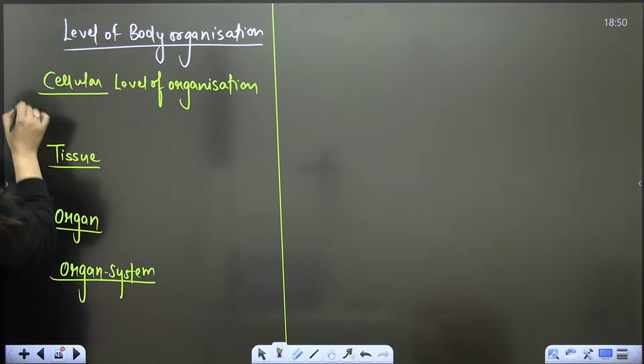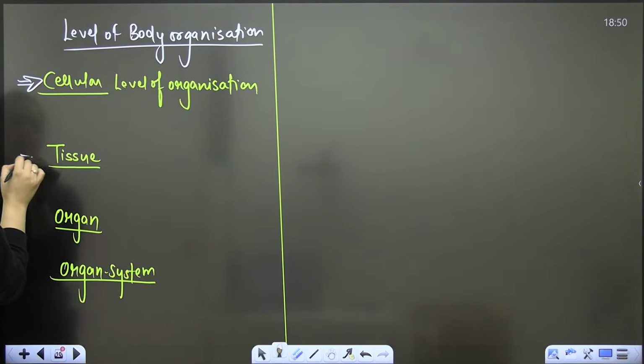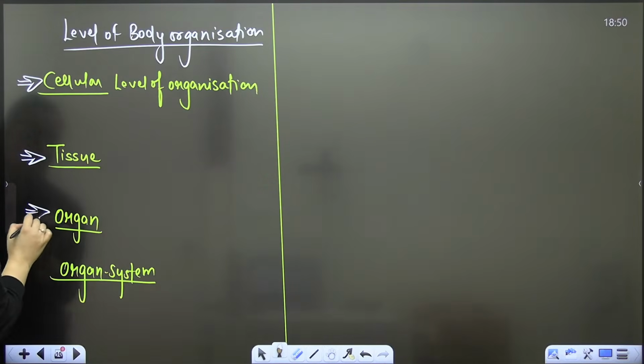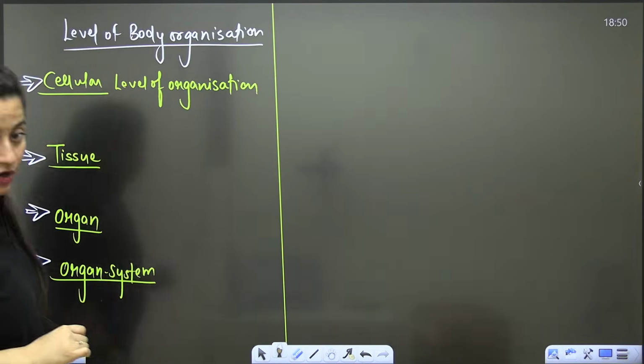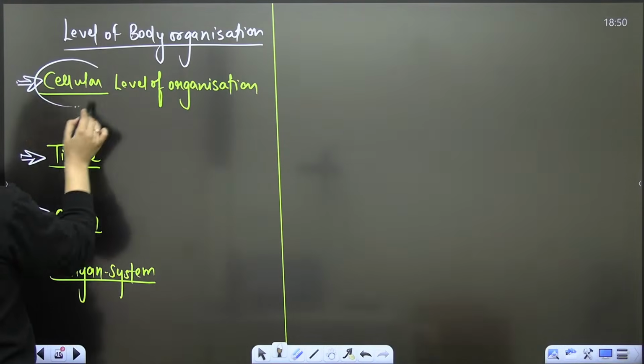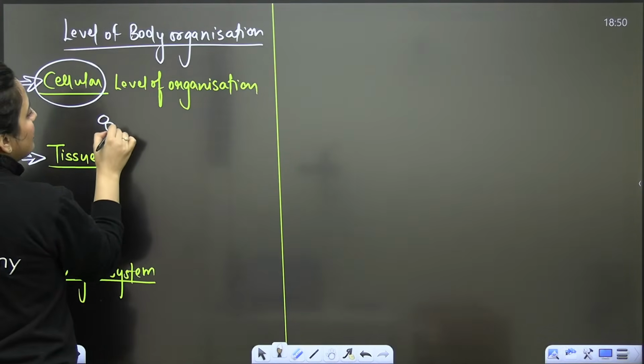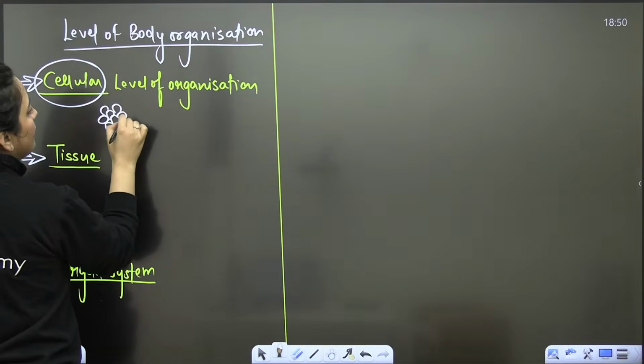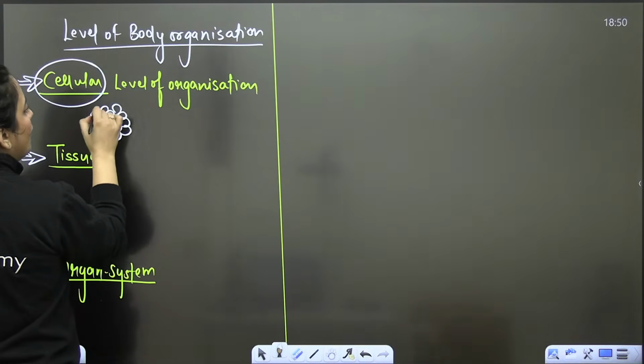Are you getting my point? We have the cellular level here, the tissue level here, the organ level here, and the organ system level here. So when it is the cellular level, just say a multicellular body, only a multicellular body.